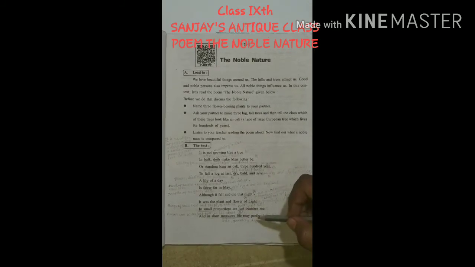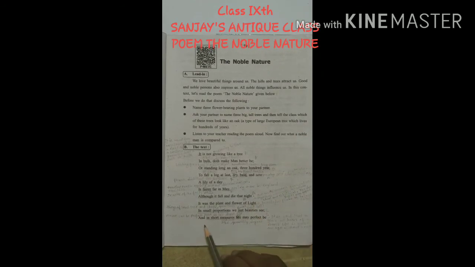Now coming to the last two lines: In small proportions we just beauties see, and in short measures life may perfect be. Here the poet is trying to say that in small proportions, that means things of small size and shape, qualities, and seeing the proper brightness, proper light of a person, whereas the oak tree and lily are compared. So man also has a short duration of time. When he will die we don't know, but just beauties see.